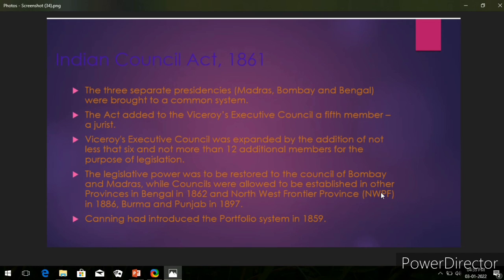Now this is the last point of this Indian Council Act. Here Lord Canning introduced the portfolio system in 1859 for the first time. What is the portfolio system? It means they gave some special privileges or rights to the governments of states, so that in special conditions, if they thought it rational, they could make decisions on their own. So it was called the portfolio system.